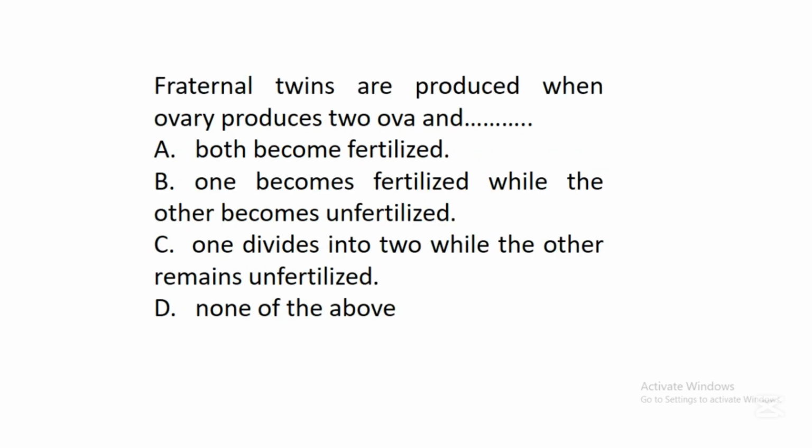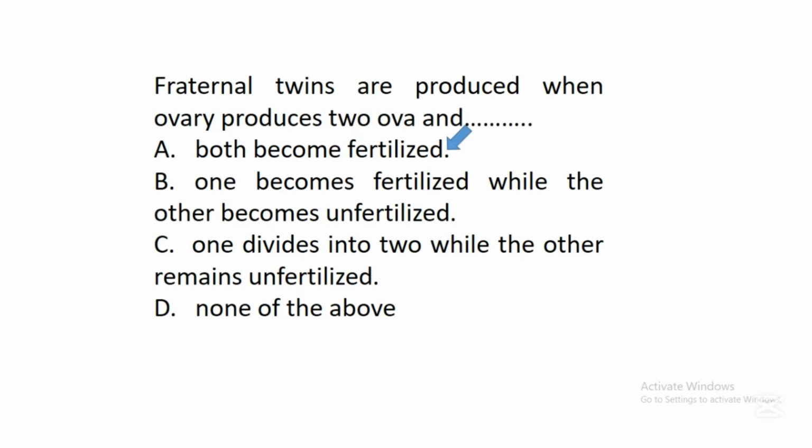The next question says, fraternal twins are produced when ovary produces two ova and dash. A. Both become fertilized, B. One becomes fertilized while the other becomes unfertilized, C. One divides into two while the other remains unfertilized, D. None of the above. In this question, the correct answer is A.